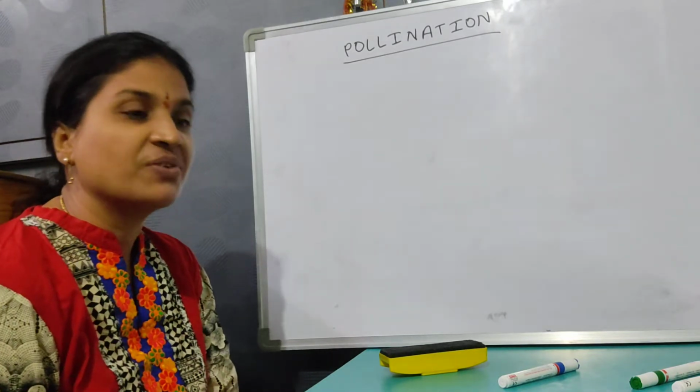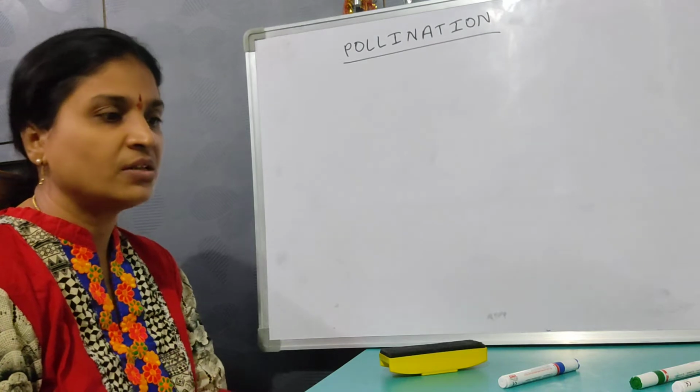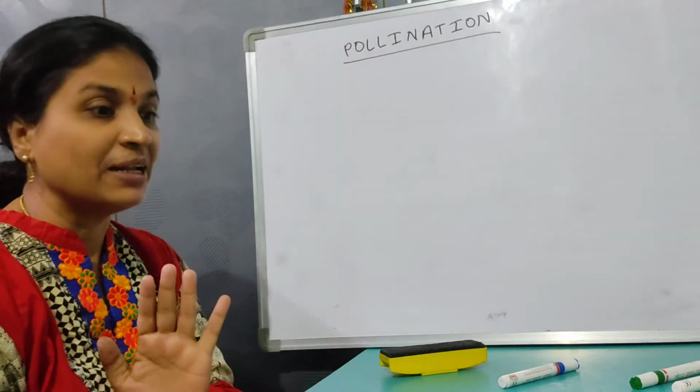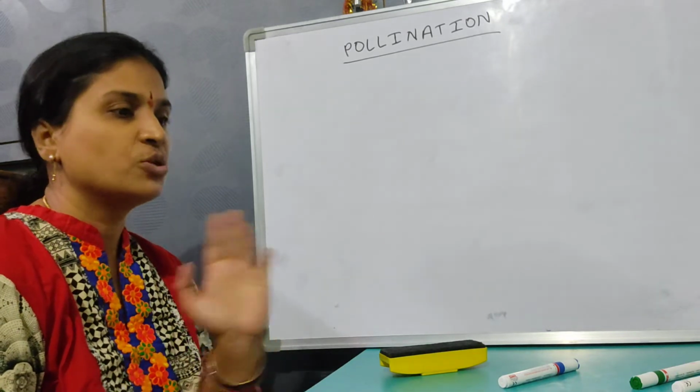In the last videos, we have studied about the formation of the male gamete and the female gamete. That is, the formation of the pollen grain and its structure, and the formation of the female gametophyte, the embryo sac, inside which the female gamete, the egg cell, is present. So that we have studied.